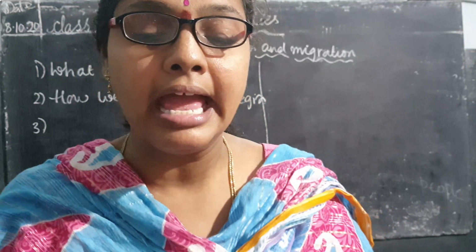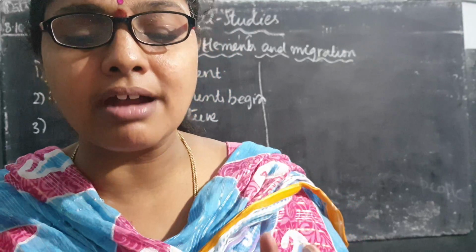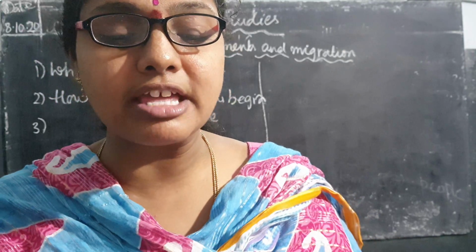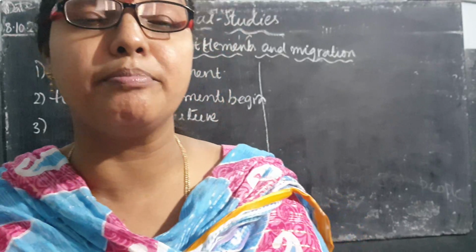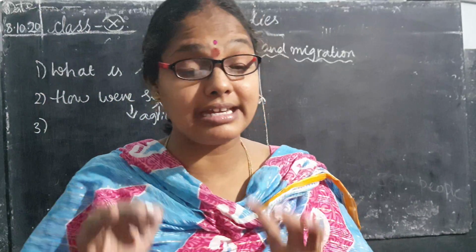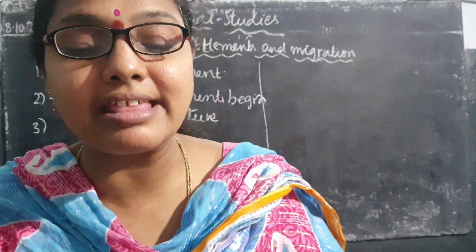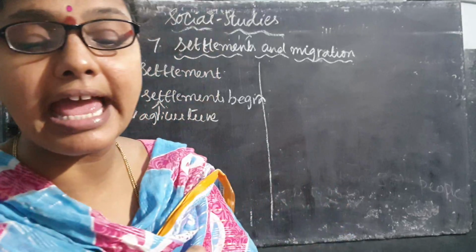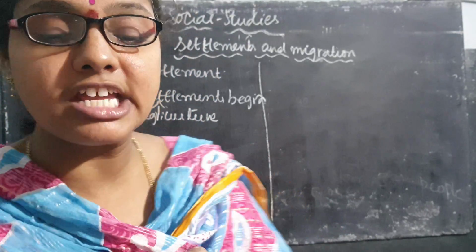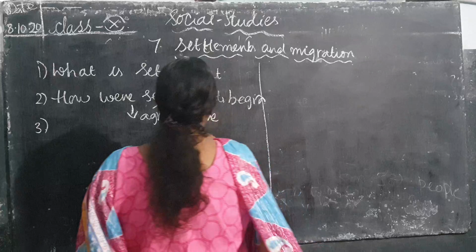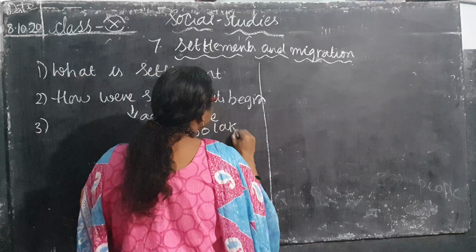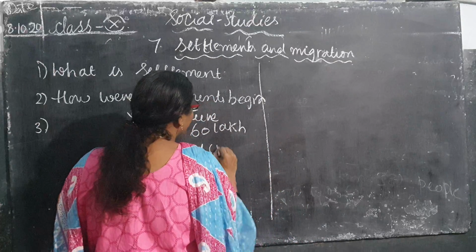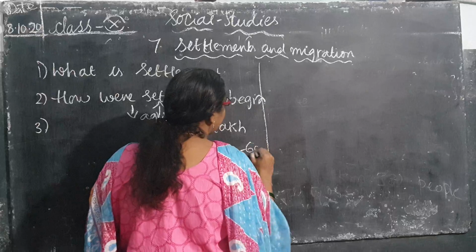As the capital city of the country, with the Parliament and central government offices, there are people from all parts living in the city. Because of this, the population increased. Previously it was 60 lakhs, but now it has increased to 1 crore 60 lakhs.